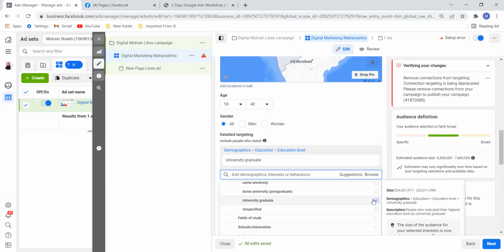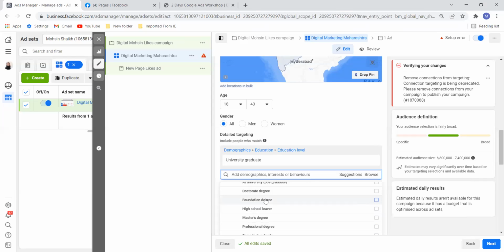Definitely the universities out there or the placement agencies who provide all this information and details can target these university graduate students. Master's degrees, doctor's degree. If I want to target people who are interested in a doctor's degree, I can go ahead and target these audiences.